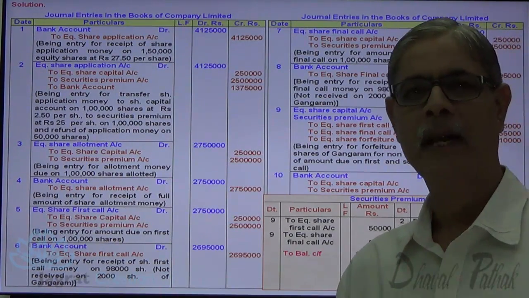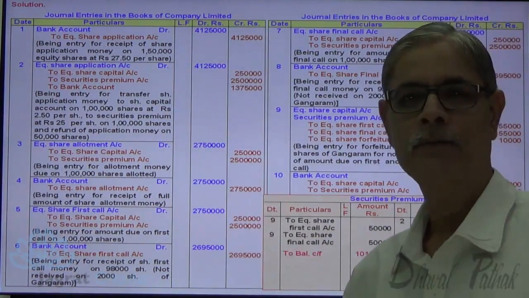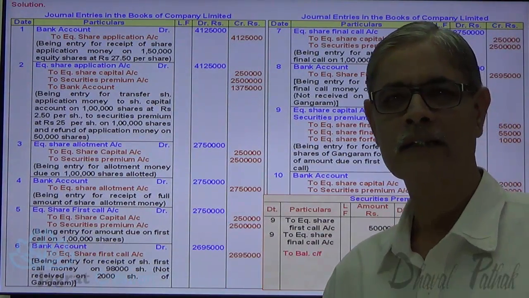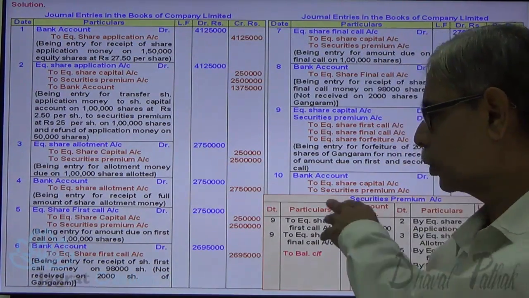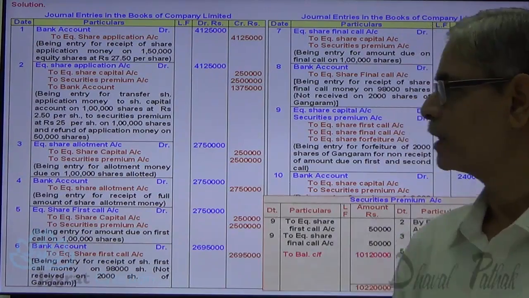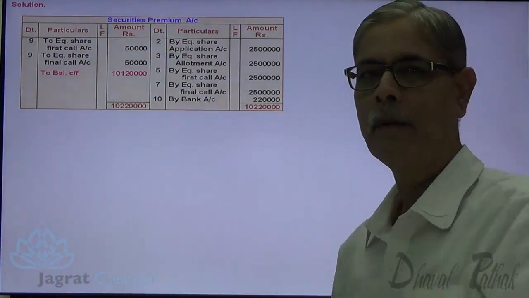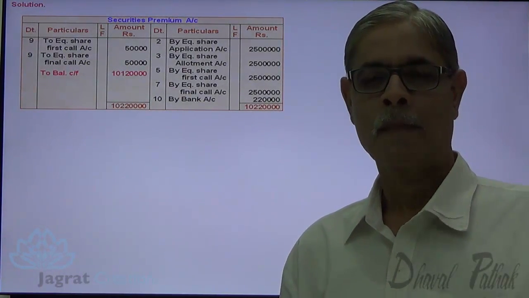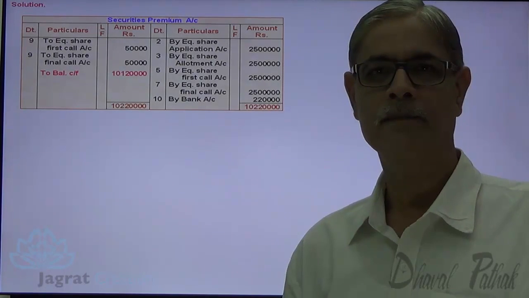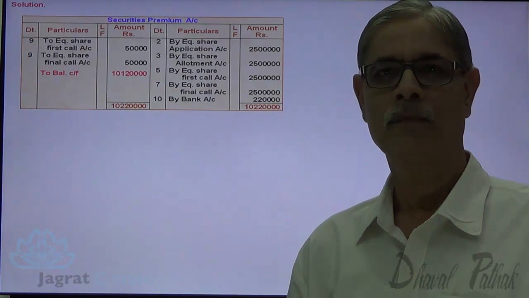This is how you can prepare any account that has been asked to you in examination, by considering all the journal entries that you have recorded. Now, I want to demonstrate the same security premium account separately. On the next slide, this is how your security premium account should appear in examination. I have tried to explain this sum. I feel that you have followed it. Thanks to all of you.